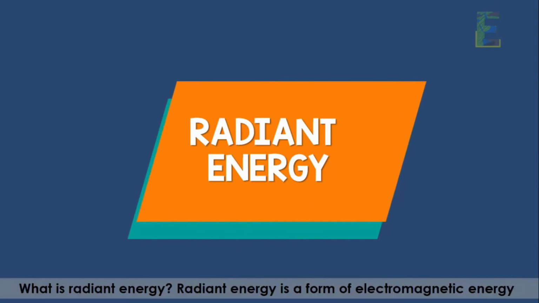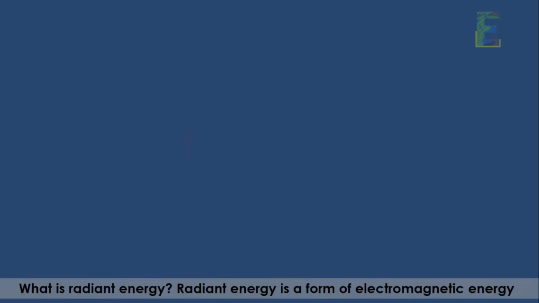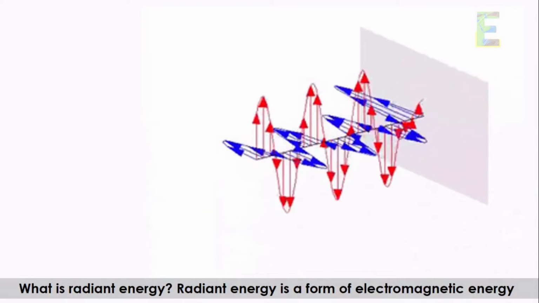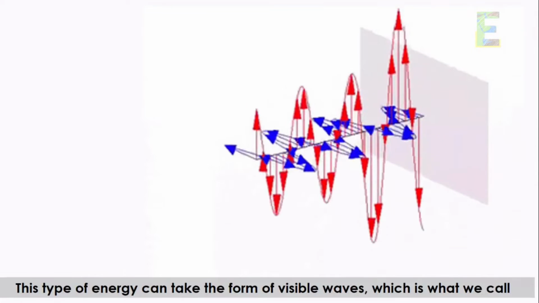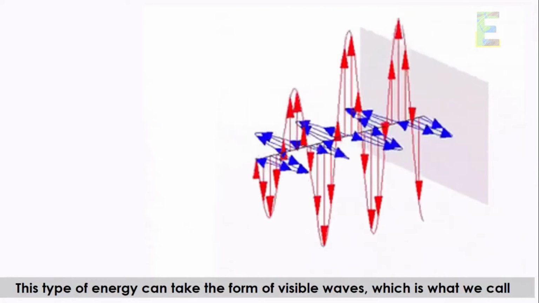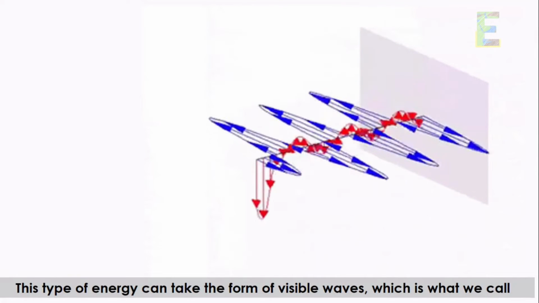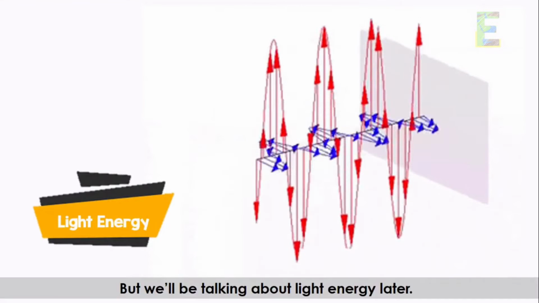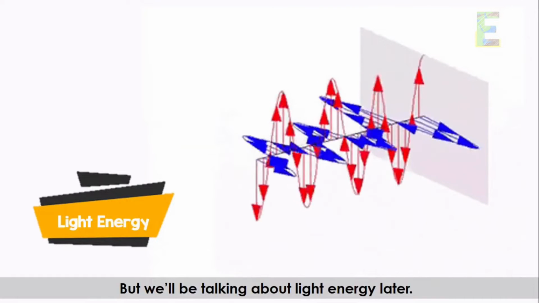The next type of energy that we're going to discuss is the radiant energy. So what is radiant energy? Radiant energy is a form of electromagnetic energy. This type of energy can take form of visible waves, which is what we call light energy. But we will be talking about light energy later.